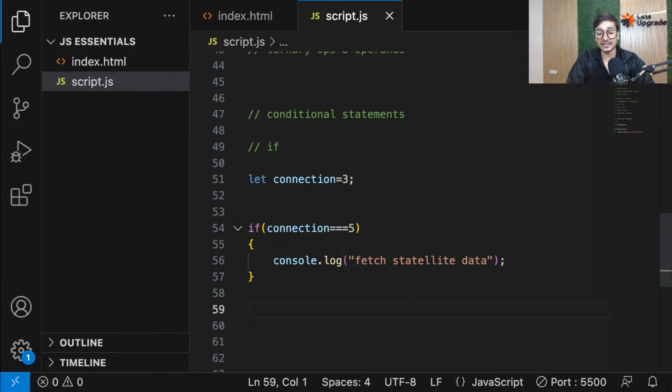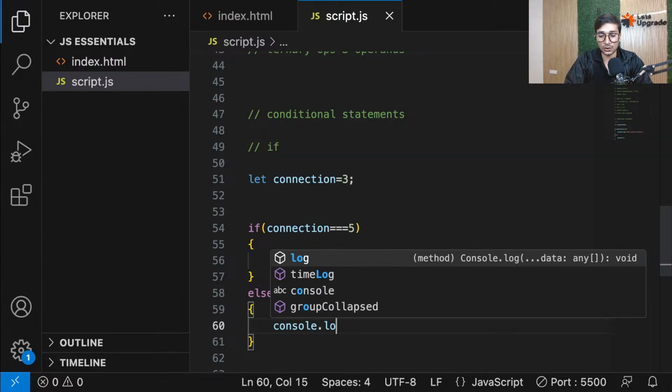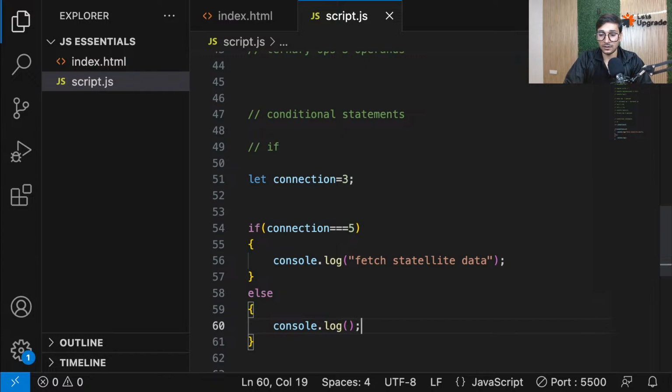Okay, so in this case, guys, if you want to execute some code only when the condition is false, for that you have to use a keyword called else. And whatever code you write in the else block will only work if the condition is false. So for example, let's say I write console.log, don't fetch data.